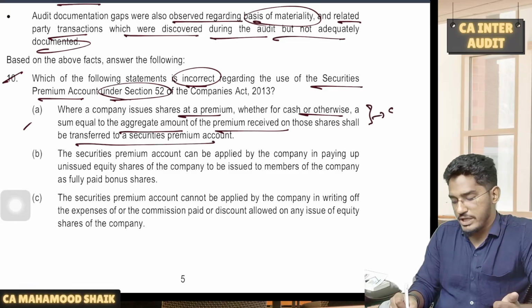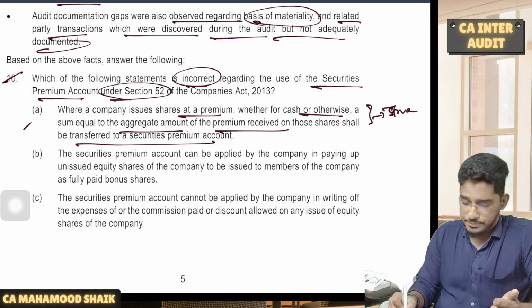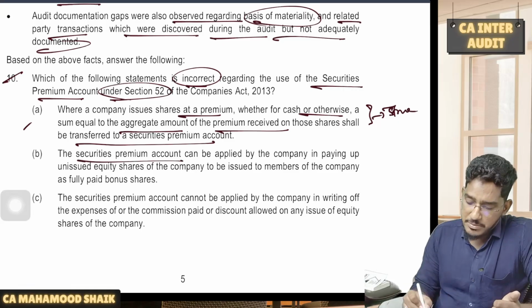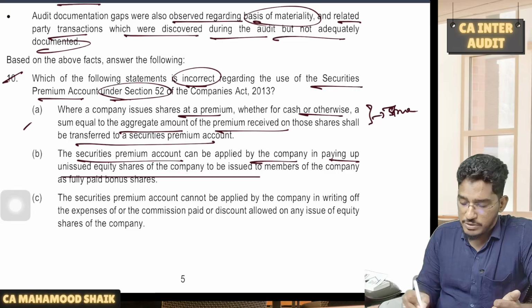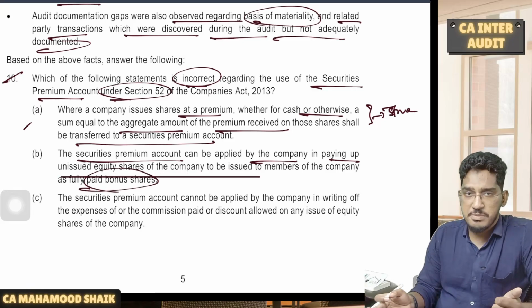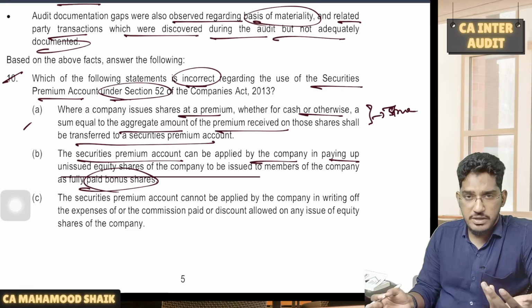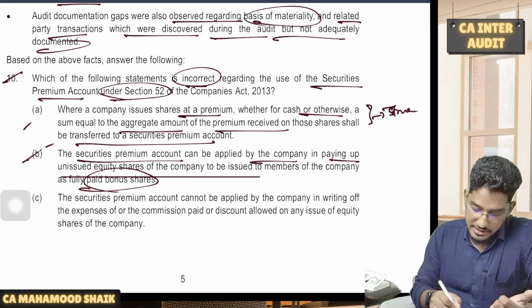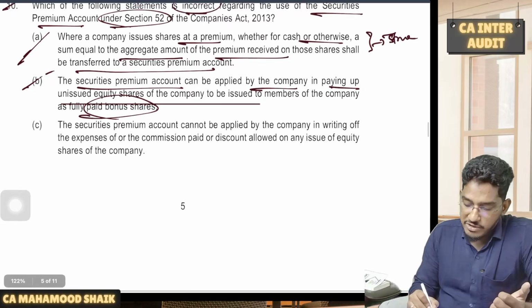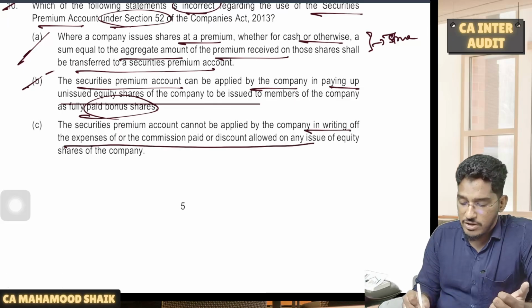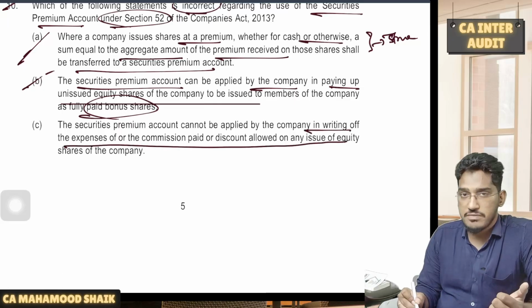Yes, that amount should go to securities premium. This statement is true. The securities premium account can be applied by the company in paying up unissued equity shares of the company to be issued to the members of the company as fully paid bonus shares. Can the securities premium be used for issuing fully paid bonus shares? Yes, this is also correct. The securities premium cannot be applied by the company in writing off the expenses or the commission paid or discount allowed on the issue of equity shares of the company.